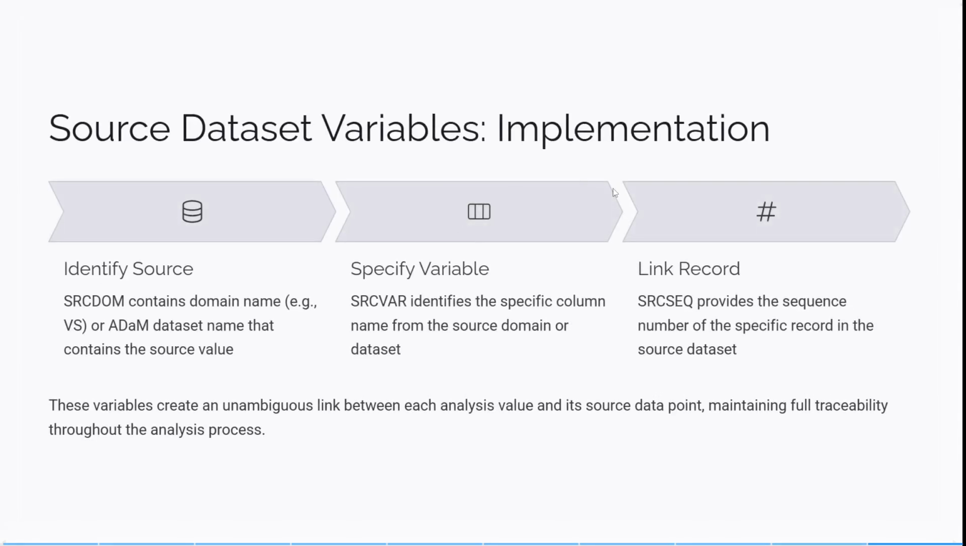So the source dataset variable implementation: identify the source. Source domain contains the domain name, for example vital signs, or the ADaM dataset name that contains the source value. Source variable identifies the specific column name in the source domain or dataset. And source sequence provides the sequence number of the specific record in the source dataset. So these variables create an unambiguous link. There should not be any confusion between each analysis value and its source data point, maintaining full traceability throughout the analysis.